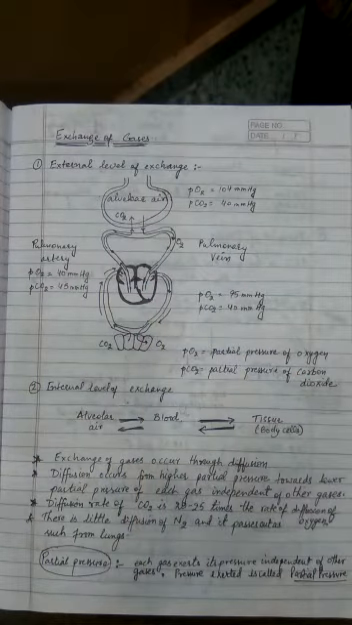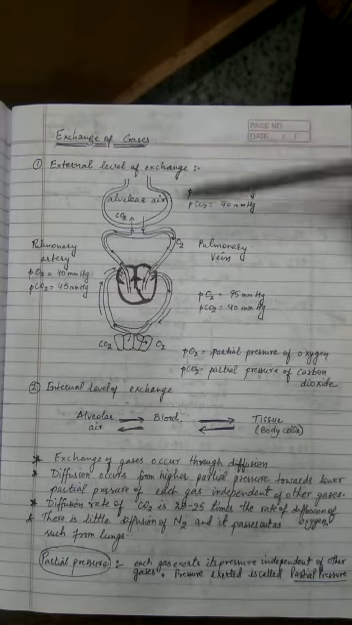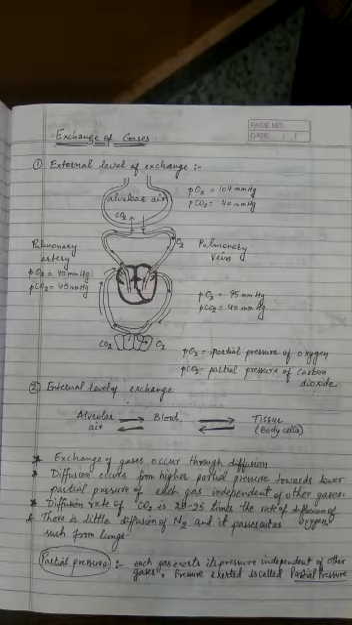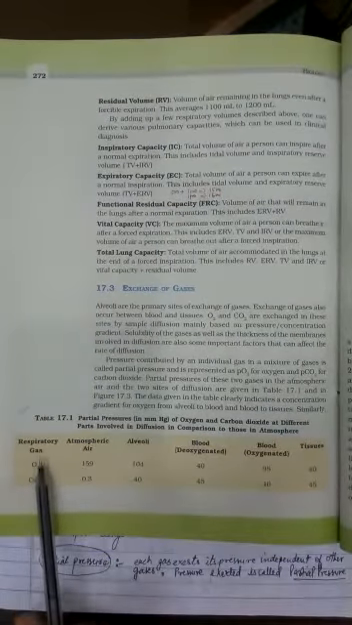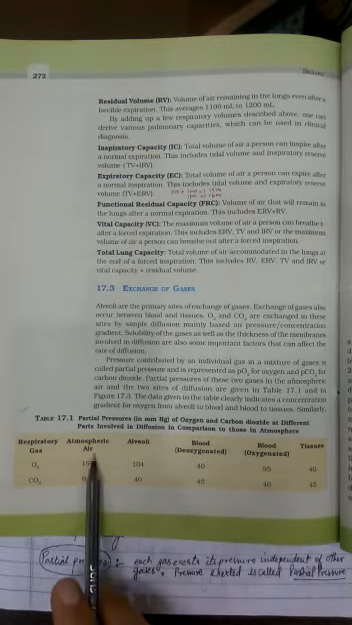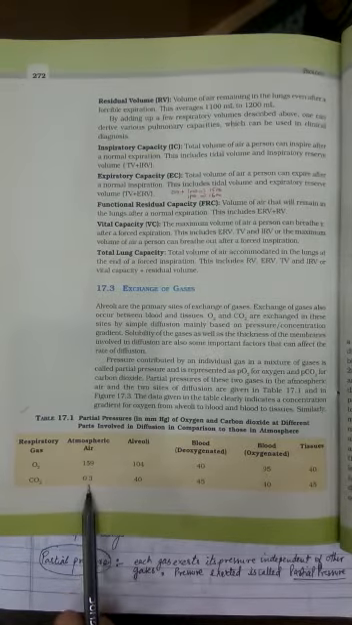So when we look at the levels of exchange, the first level is the external level of exchange, and the second is the internal level of exchange. This exchange, according to the NCERT, also goes in this manner. NCERT says that in table 17.1, it discusses that the respiratory gases which we are interested in are oxygen and carbon dioxide, and this is the partial pressure of the oxygen in the atmospheric air, and this is of the carbon dioxide.